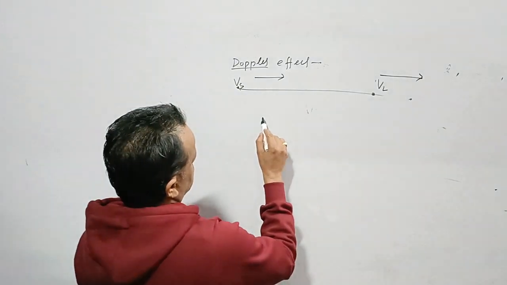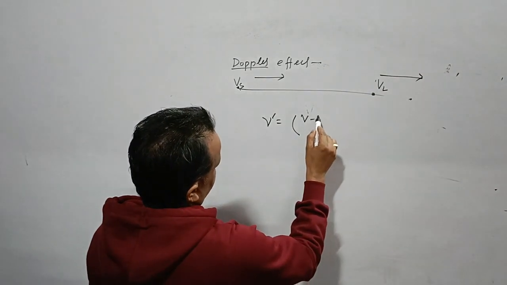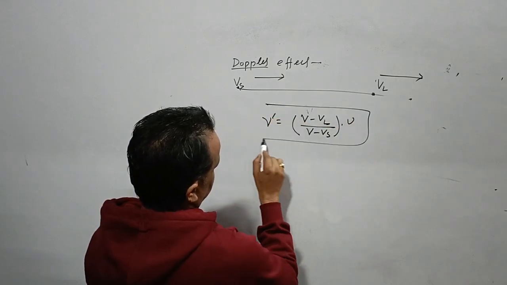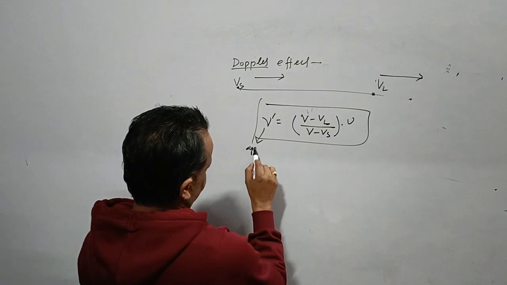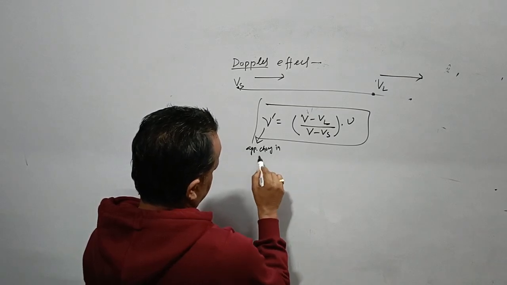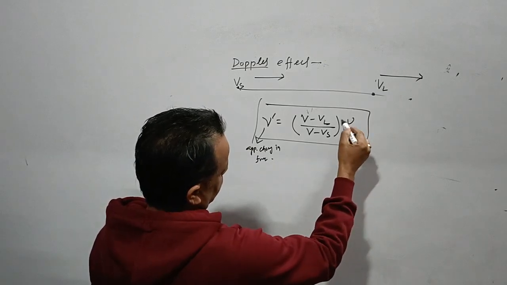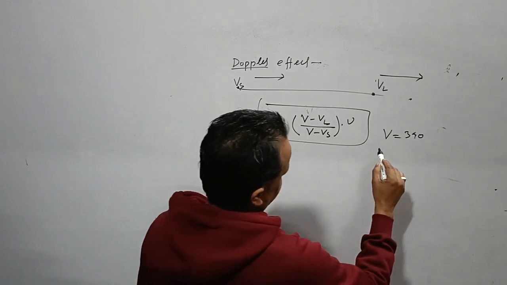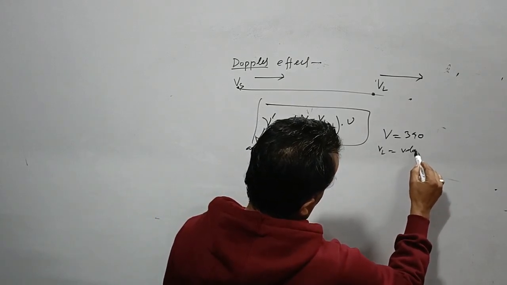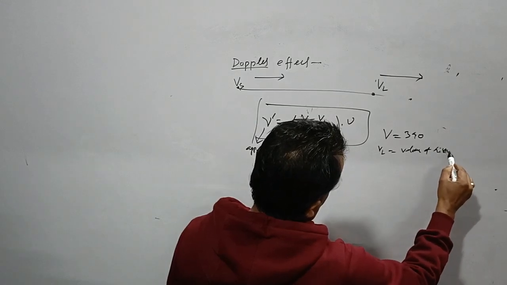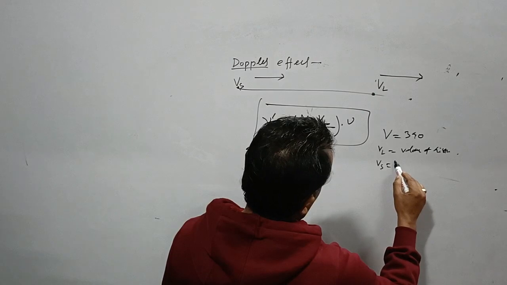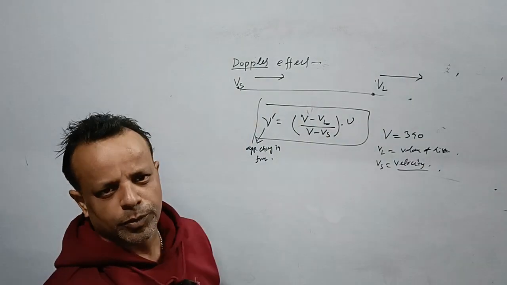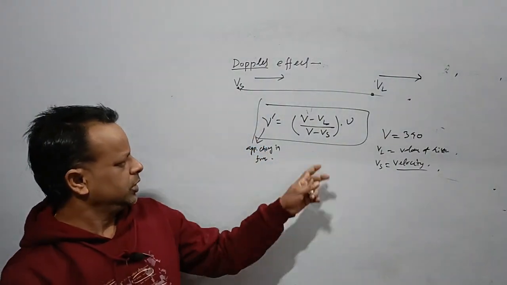And the formula is, nu dash equals V minus VL upon V minus Vs into nu. Over here, nu dash is the apparent change in frequency, nu is the frequency of the sound, V is the velocity of sound, which will be 340, VL is the velocity of the listener, and Vs is the velocity of the source. Various formulas related to it can be derived using this.